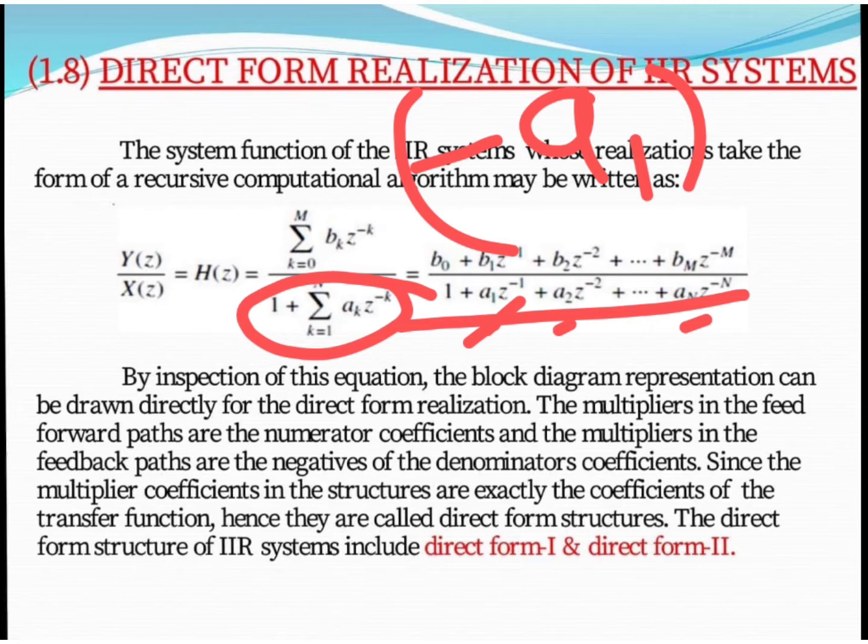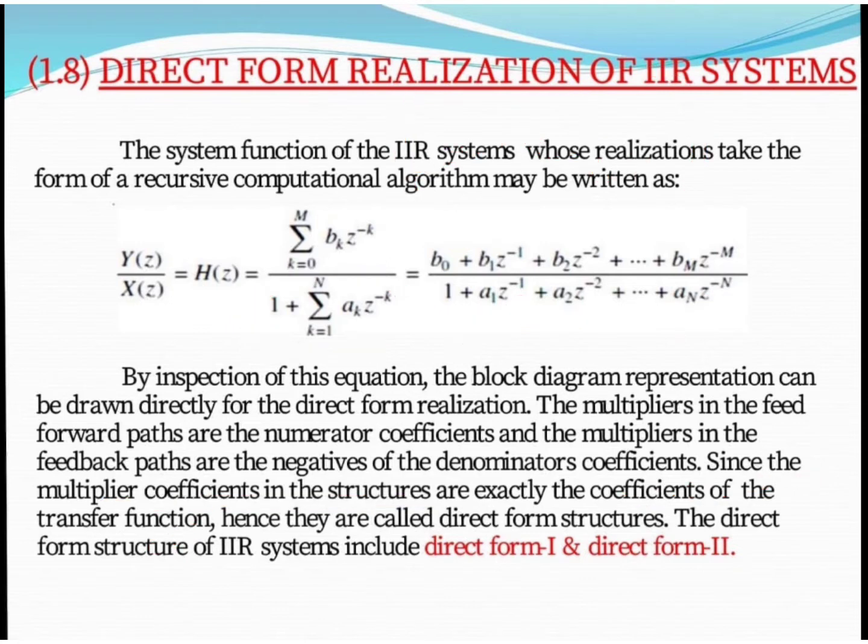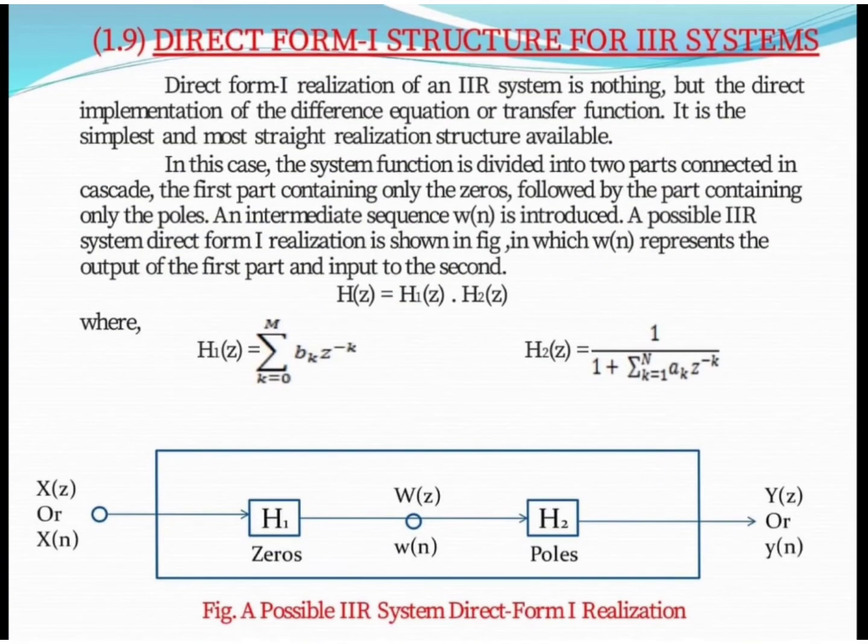Why do we call it direct form structure? Because the multiplier coefficients are exactly the coefficients of the transfer function. That's why we call it direct form structure. There are two direct form structures available. First is direct form 1 and second one is direct form 2. One by one we will discuss what is the direct form 1 structure and what is the direct form 2 structure.